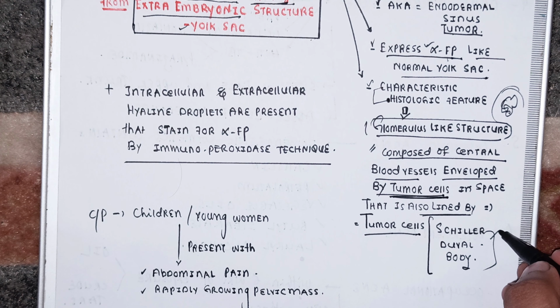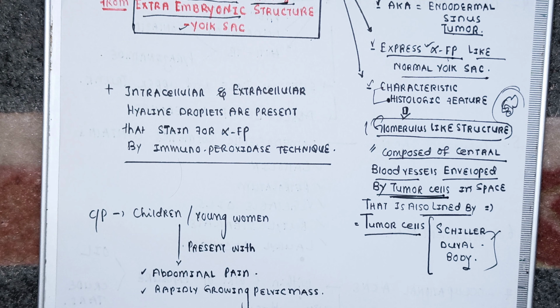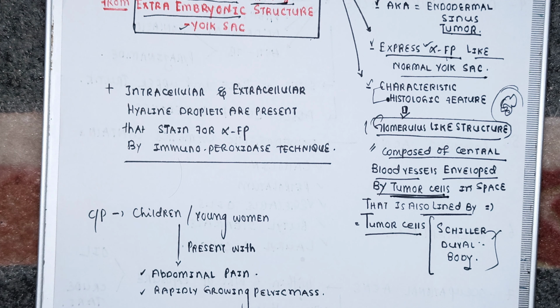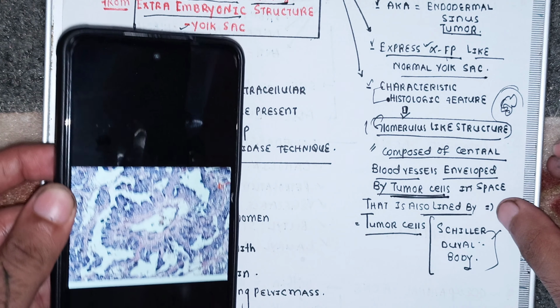Schiller-Duval body is the characteristic histologic feature, and this is the glomerulus-like structure which is present in yolk sac tumor. Okay, so this is a very important diagnostic point, beta. So let me show you, beta, the Schiller-Duval body. This Schiller-Duval body is nothing but just a glomerulus-like structure. Yeah, let me show you, beta.